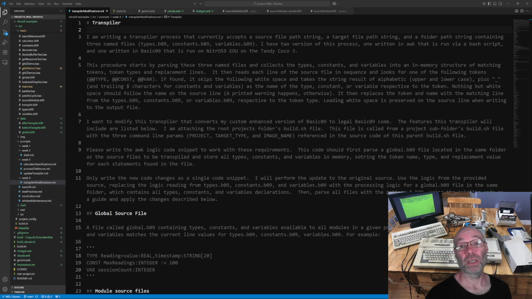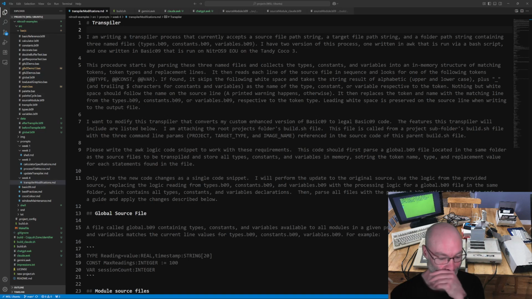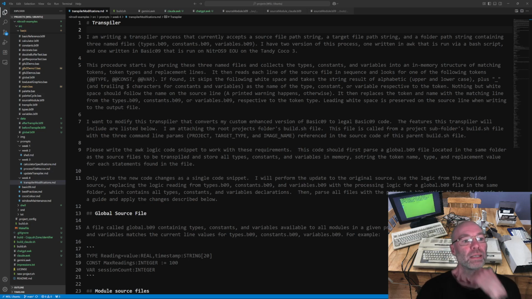not my Google Gemini prompt conversation, because just to recap where we got to last time: I had my basic transpiler doing the same sort of functionality that I had my bash script transpiler doing, and that was all written in Basic09.